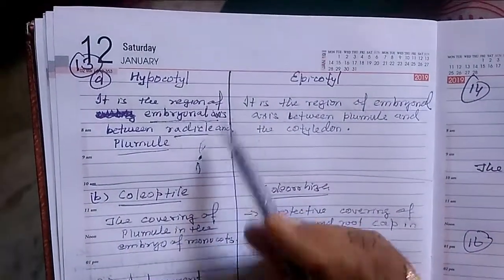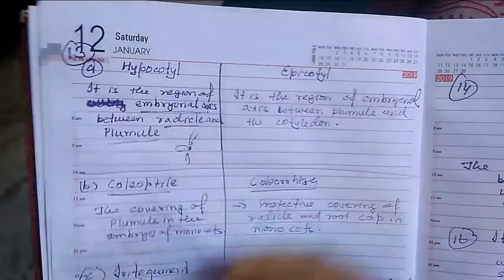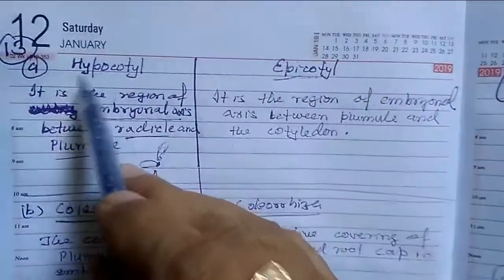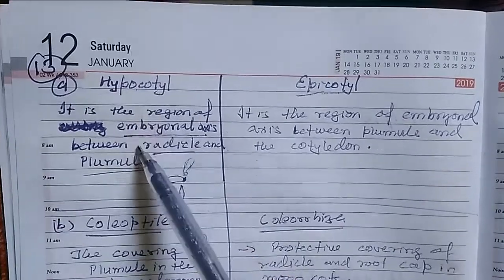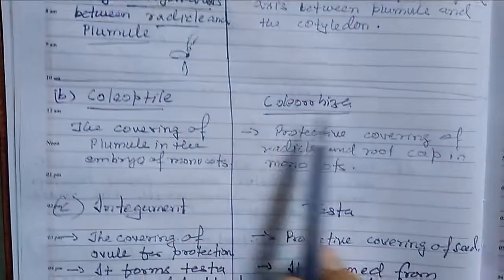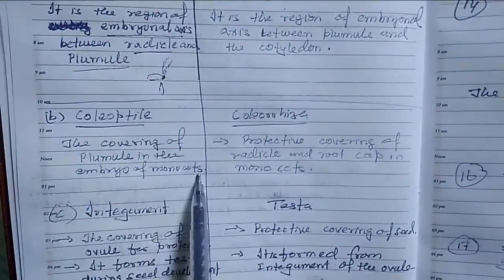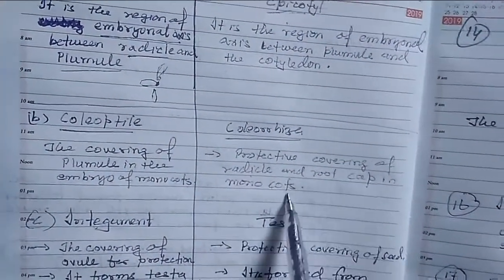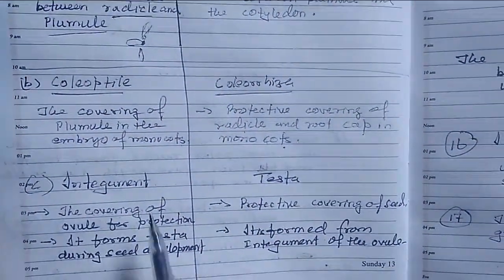So, where the cotyledon is attached and the plumule grows, the region above that is called the epicotyl. Epi means above, hypo means below. So the hypocotyl is found below the attachment part, and the epicotyl is found above the attachment part. Second is coleoptile and coleorhiza. The coleoptile is the covering of the plumule in the embryo of monocots. The coleorhiza is the protective covering of the radicle and the root cap in the monocot. So one covers the plumule, the other covers the radicle.